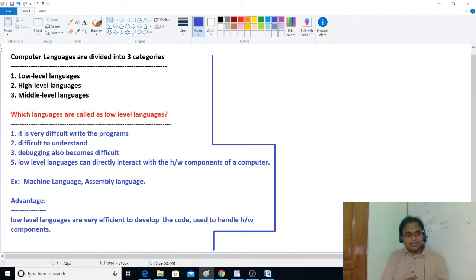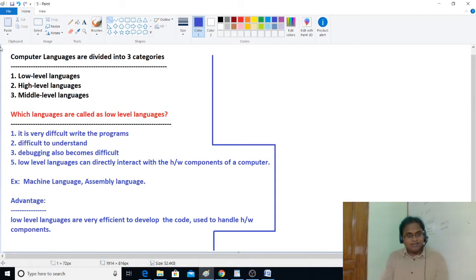If you are writing code in low level logic, one advantage is you can directly interact with the hardware components of a computer, but there is no security. If you store some data in a particular RAM, a hacker can easily hack the data if he knows the address of that memory, right? There is no checking, no security guard.